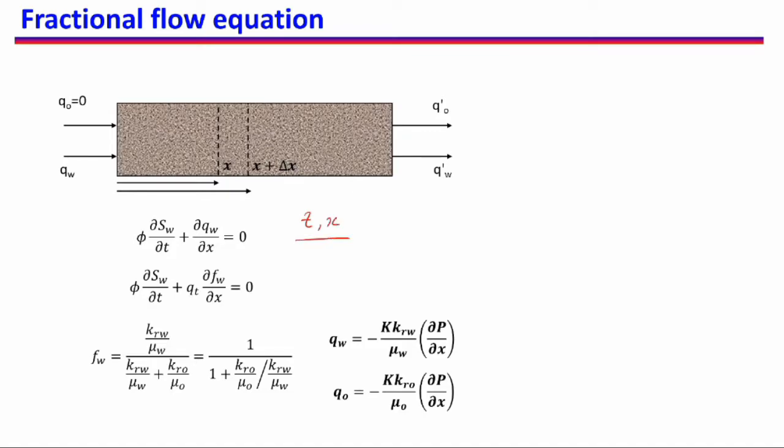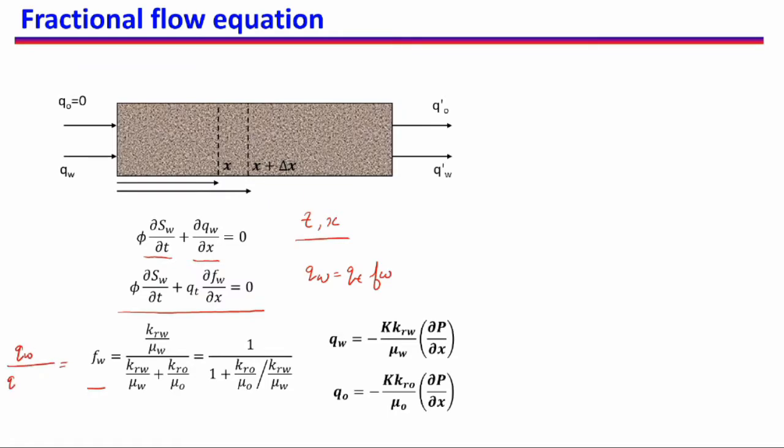So here we see that we have a derivative of saturation with respect to time, but we have a derivative of QW with respect to x, and QW we can replace, because QW is equal to QT into FW, where FW is the fractional flow of water. The equation becomes this.